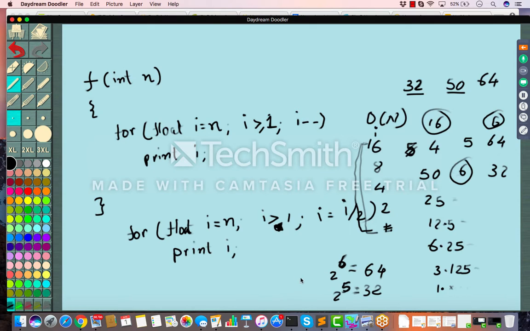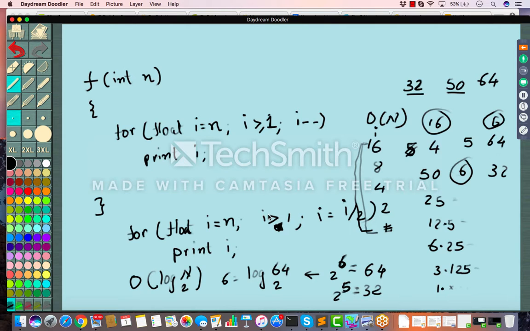So let's say that means 6 is equal to log of 64 base 2. So that means your time complexity is really O(log n) base 2. Got it? Because every time you are breaking your input into half.